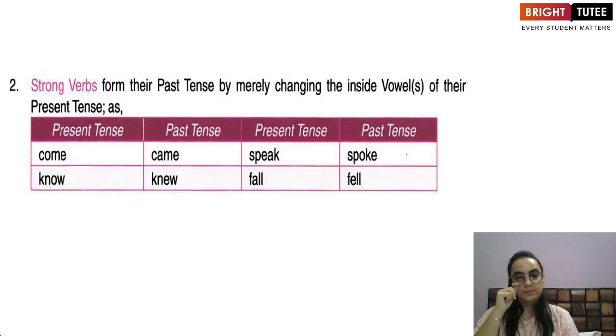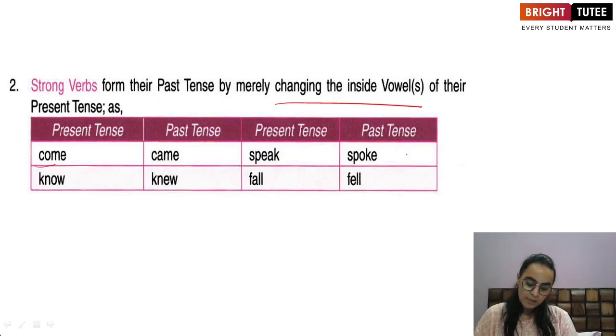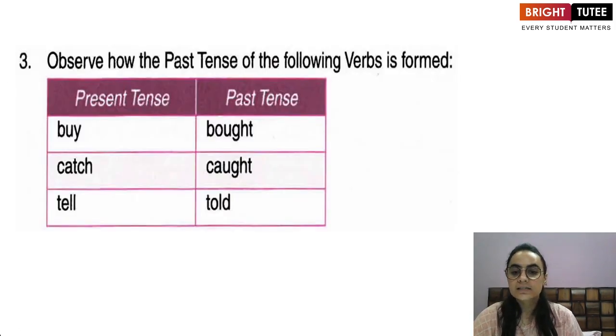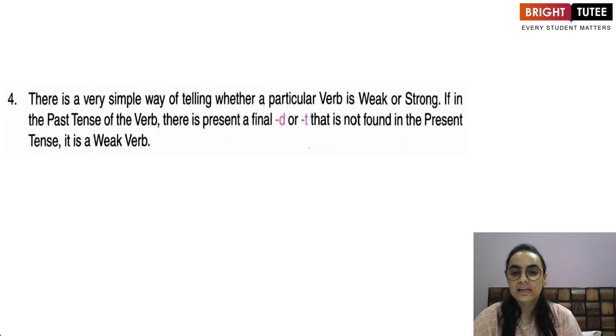And strong verbs are those that have their past tense by simply changing the vowel that is used in the present. Come becomes came, know becomes knew, give becomes gave, speak becomes spoke, fall becomes fell, and so on and so forth. Okay, so let us now look at the list of the strong verbs basically.